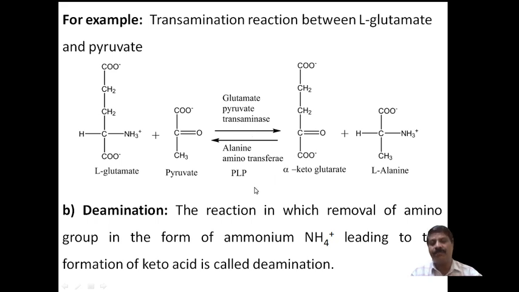Now next comes the second method for removal of the amino group, deamination.